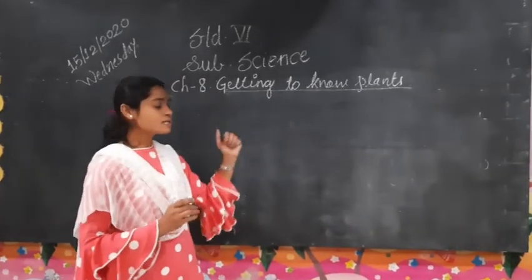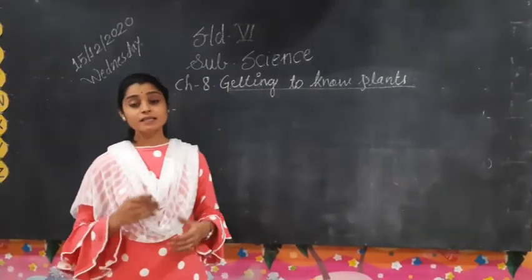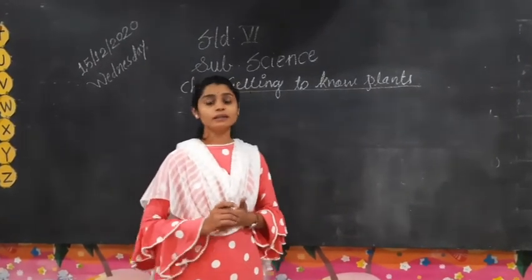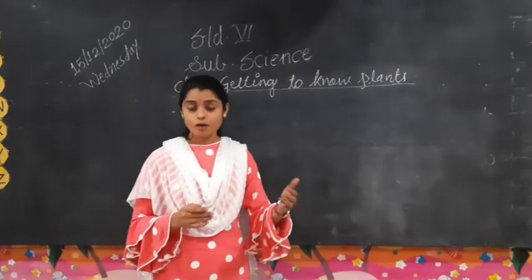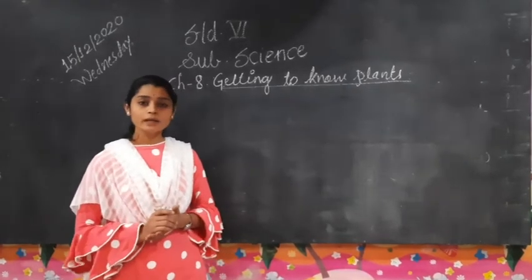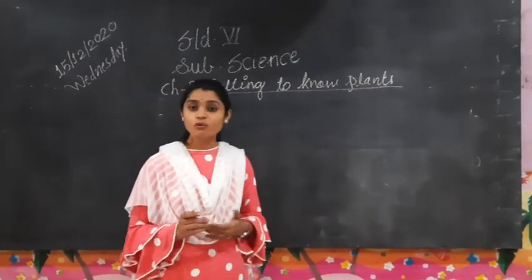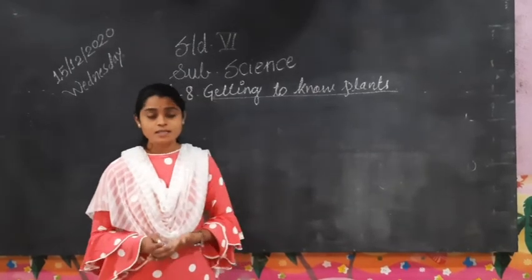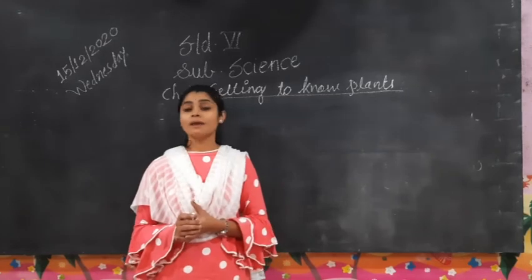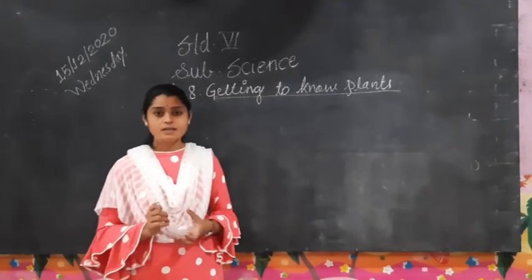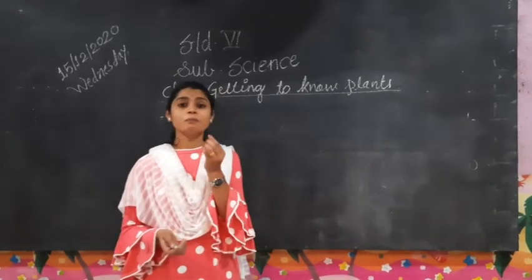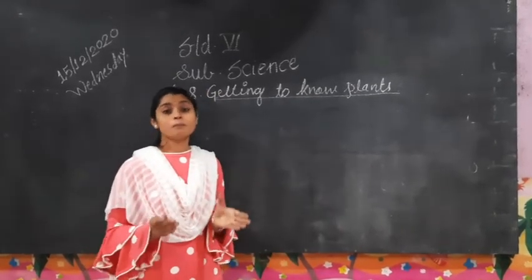We generally observe plants in the school garden, when walking along the road, in parks, or at our homes. We observe many different varieties of plants. If we observe closely, some plants are tall, some are short, some have red flowers, some have blue flowers, some have tiny roots, and some have large bark.